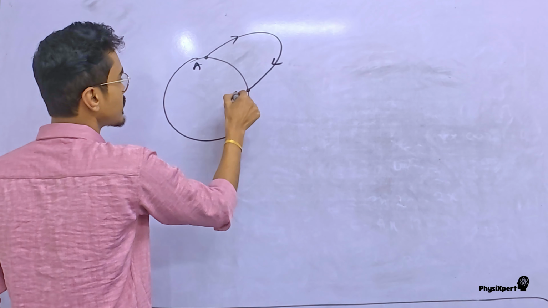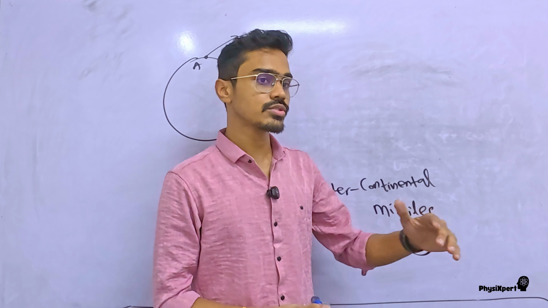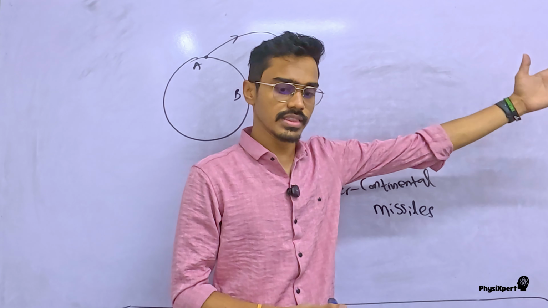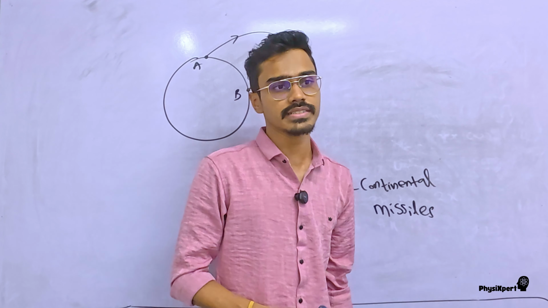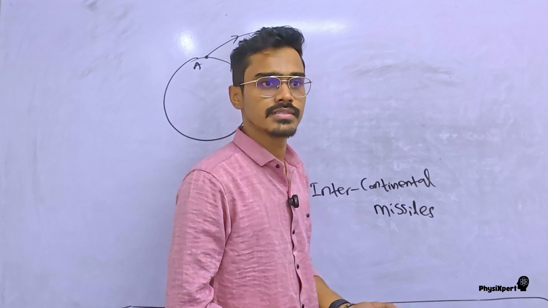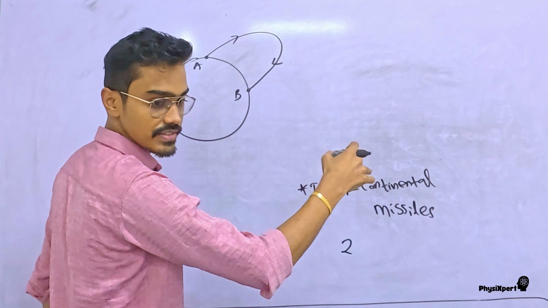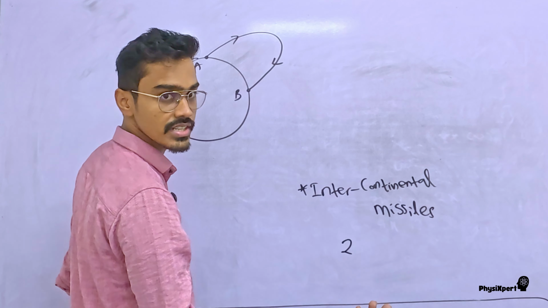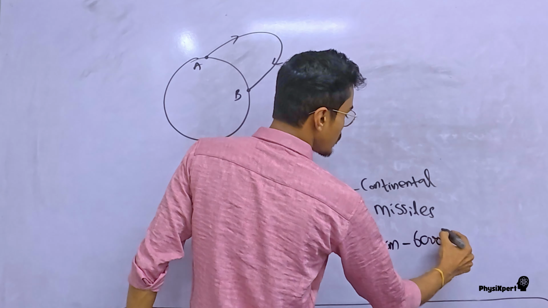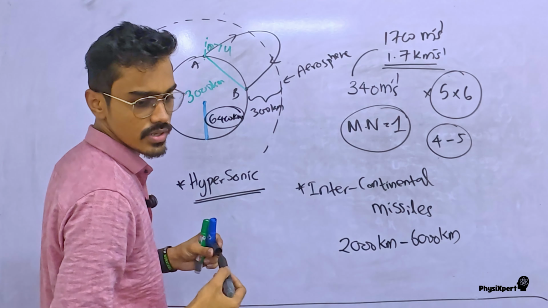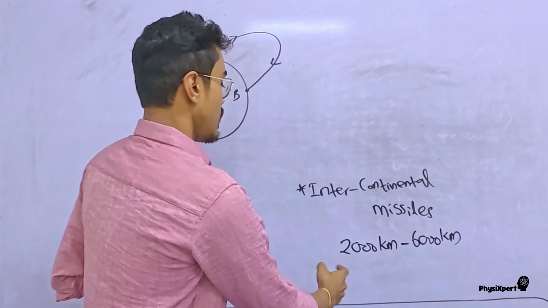So let's say it is projected from point A to B. Their range varies from around 2000 kilometers to 6000 kilometers maximum. Now in the world, we have intercontinental ballistic missiles that have a range of 6000 kilometers. Can't even imagine. The range means the horizontal range of the projection, and that varies from 2000 to around 6000 kilometers. The radius of Earth is around 6400 kilometers, so their range is almost the radius of Earth.